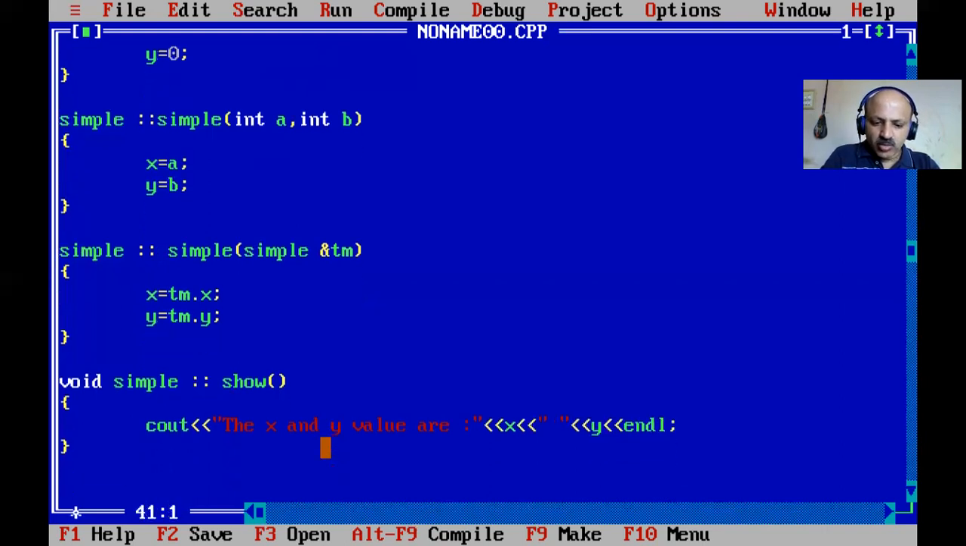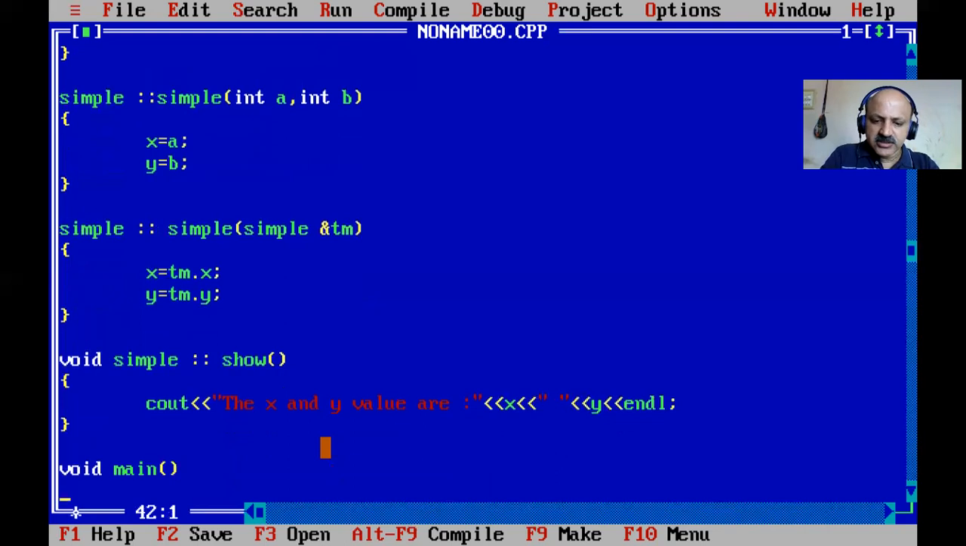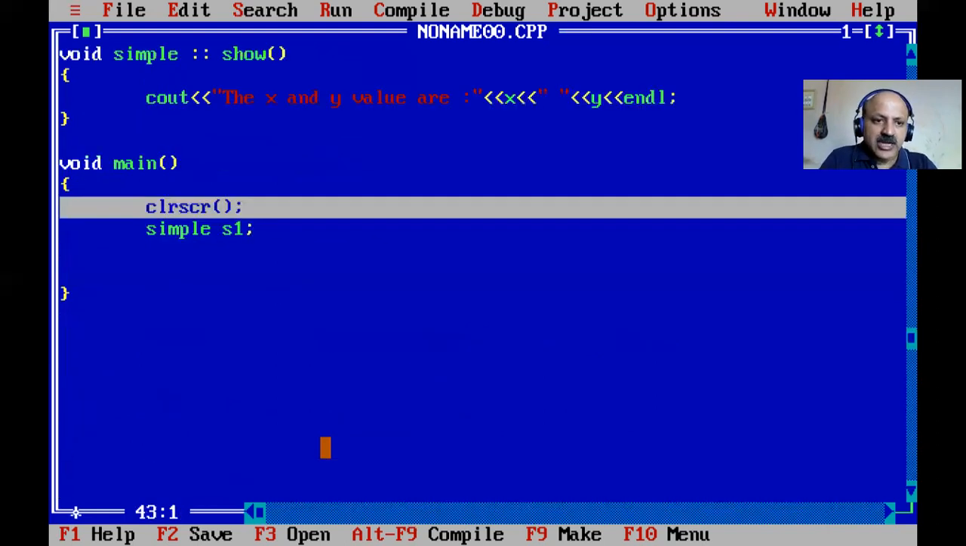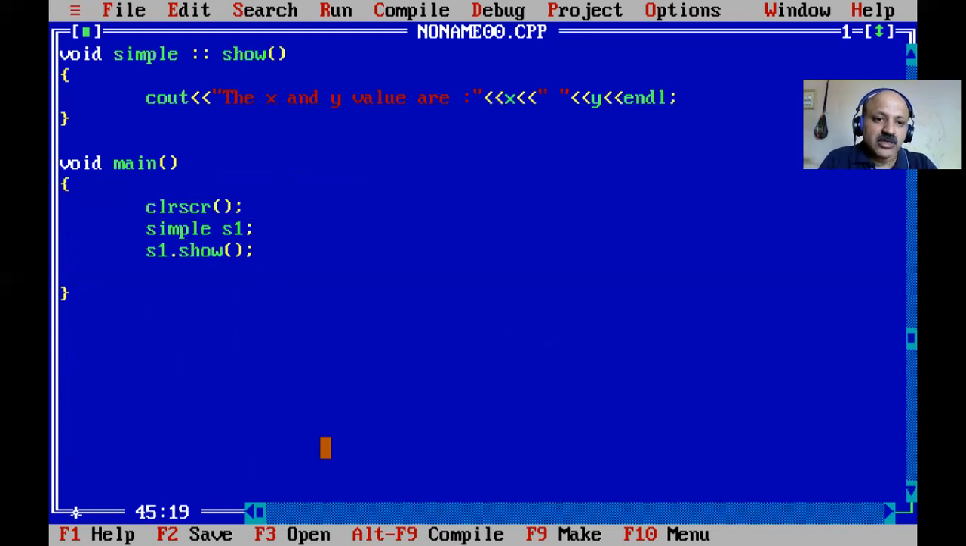And now turn to void main, in the last, outside of the class. Here I first use the implicit calling. We define simple s1, which automatically calls the default constructor. Here I give the clear screen, and you can also put it above so we can understand better. Directly I call s1 dot show, and the value of x and y is 0 because the default constructor is called.